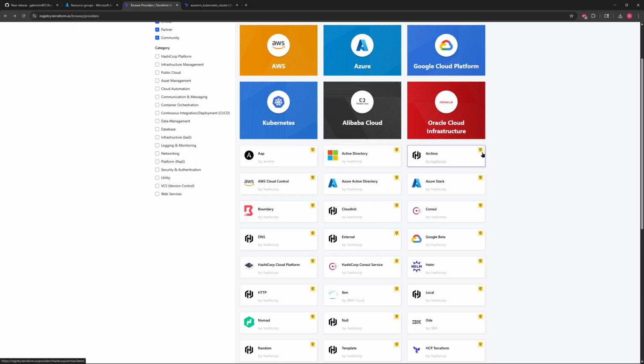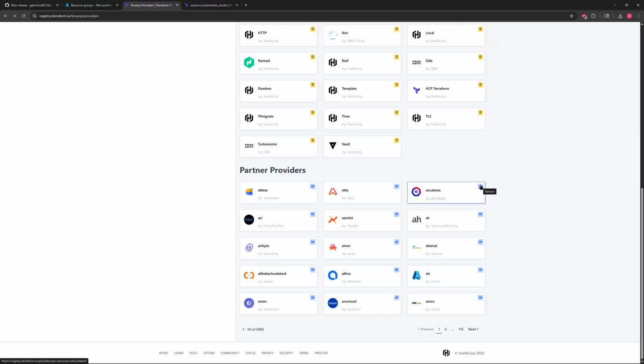So the ones with these badges of honor, which are called official, are maintained, controlled, and released by HashiCorp. So they're practically first party providers that HashiCorp itself handles. If you go down to the handshake, which are the partner ones, these are done by other people, by third parties. They've come to HashiCorp and offered themselves as providers, and then HashiCorp gives them the little handshake and says, yes, we viewed your things, we validated them, we think that they're good, so we allow people to be able to use them with ours.